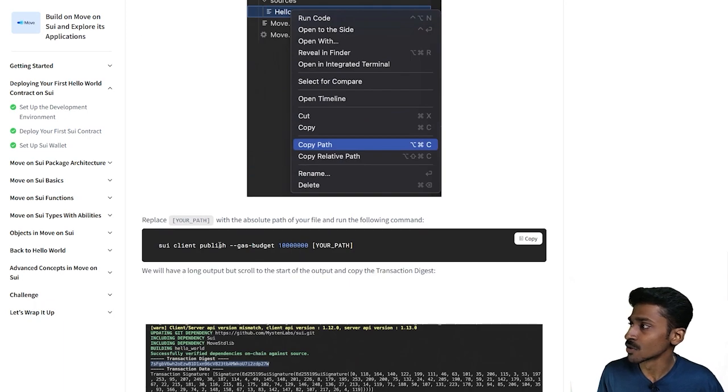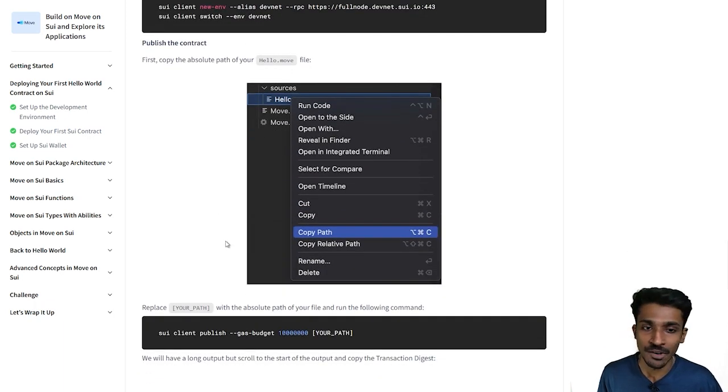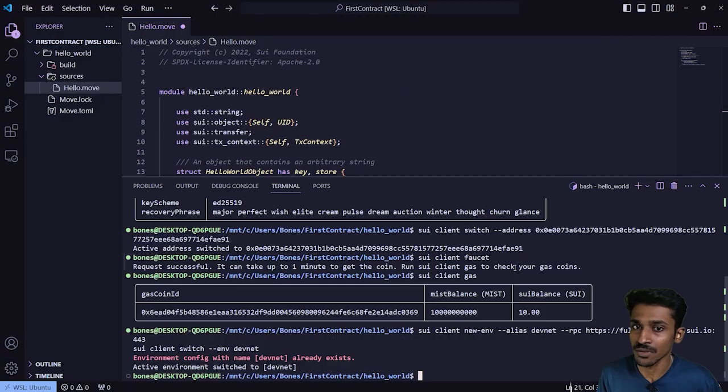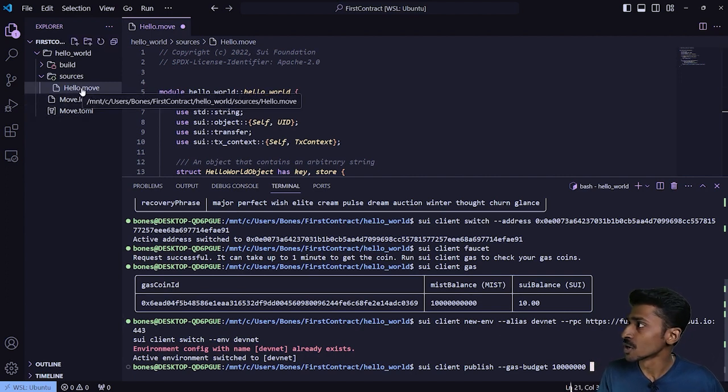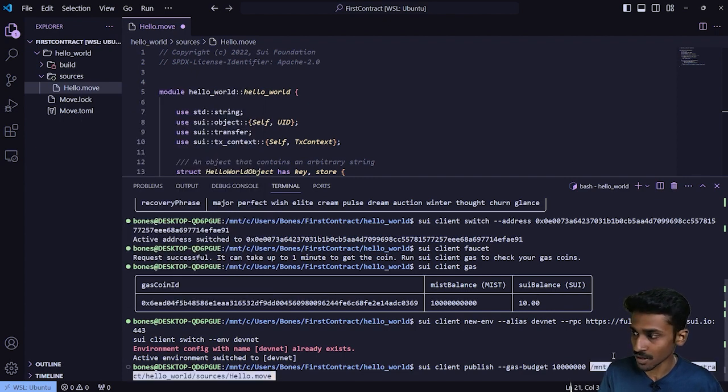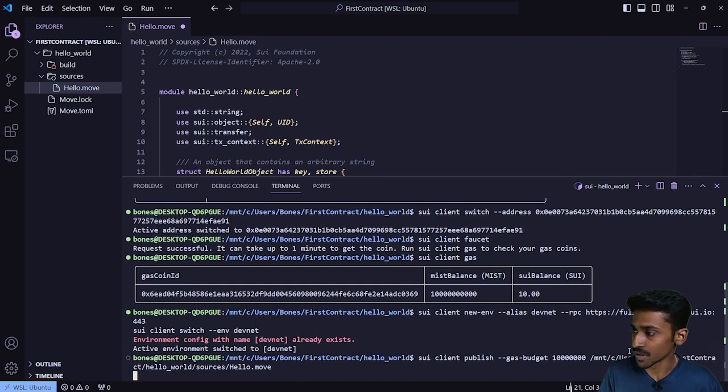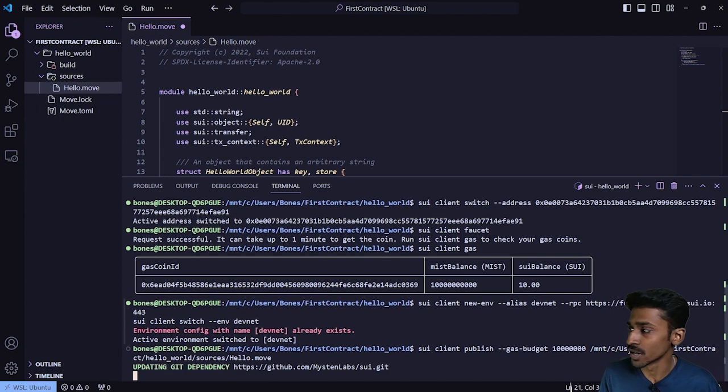Now the very last thing to do will be to publish our smart contract. The command for this, as you can see, is Sui client publish, then gas budget, and then we need to set the path. This would be quite straightforward. I'm going to paste the command here, and then we need to give the path to our move file. I'm going to remove this. I'm going to go into my hello.move, right click on it, copy the path and paste it down over here. And I'm going to quickly press enter, and this should start publishing our smart contract onto the DevNet.